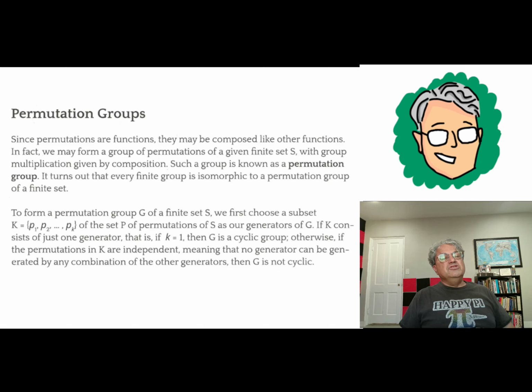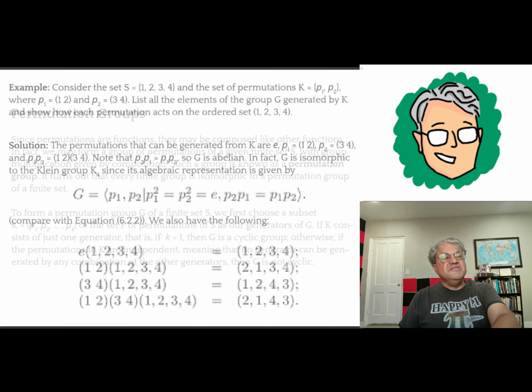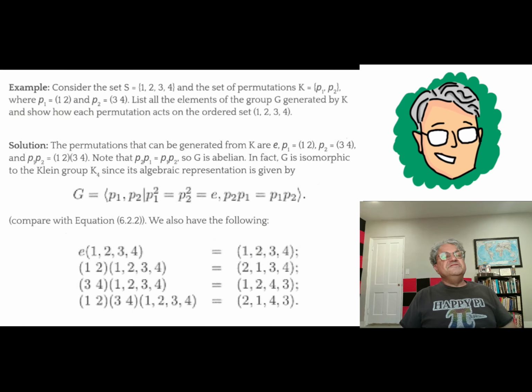Anyway, so I'm going to do some examples. This is kind of a mouthful. It's probably best to just look at some examples. So in the first example, suppose our set S is just the numbers 1 through 4, 1, 2, 3, 4, and we're given 2 permutations.